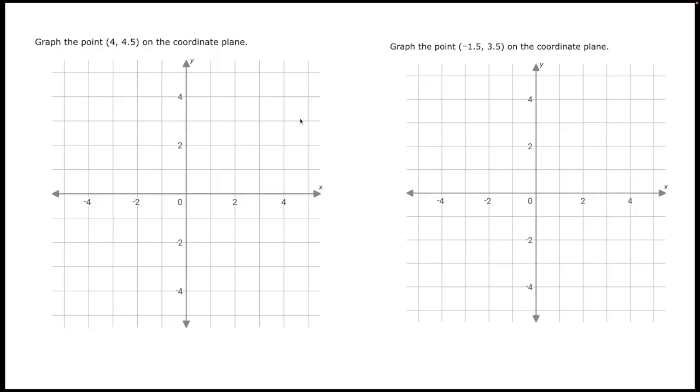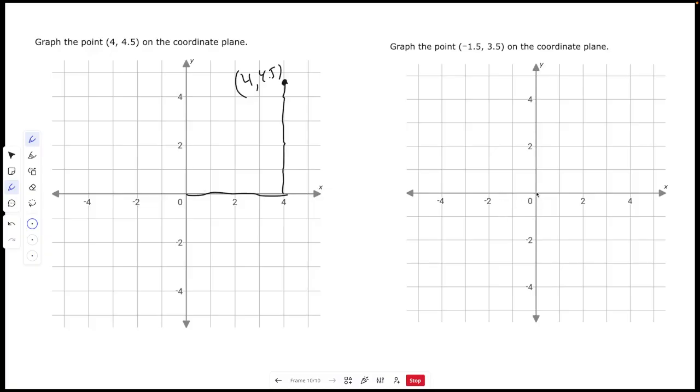Okay, let's check your answers here. For the first one, you should have gone 4 to the right, 1, 2, 3, 4, and then 4.5 up. 1, 2, 3, 4, and then halfway would be here. So your dot should have ended up right on the line in the middle. 4, 4.5.